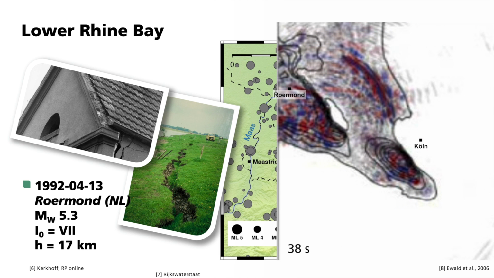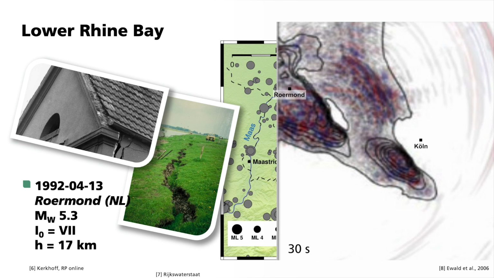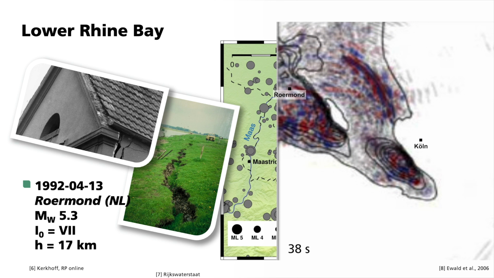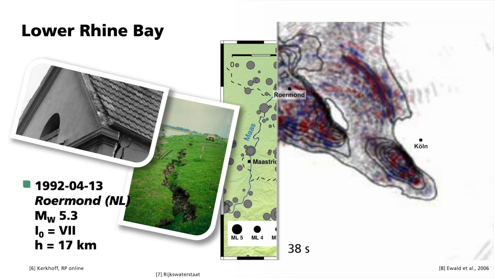An intensity map of the Roermond quake, calculated based on this, corresponds quite well to the observed intensities. Such simulations help to estimate the hazards posed by future earthquakes. The earthquakes presented were rare major events. If we include weaker ones, we can make estimates regarding the frequency of certain magnitudes. This is done for various earthquake zones, similar to the manner in which I just described. The summary of such studies describes the seismic hazards in Germany.